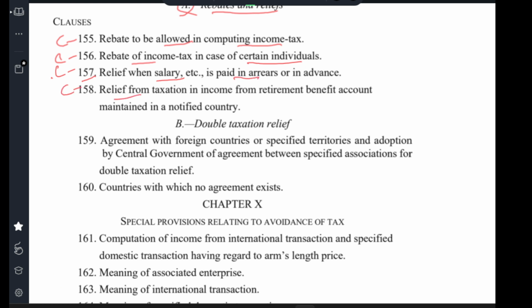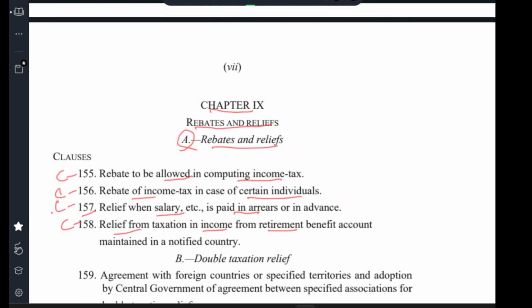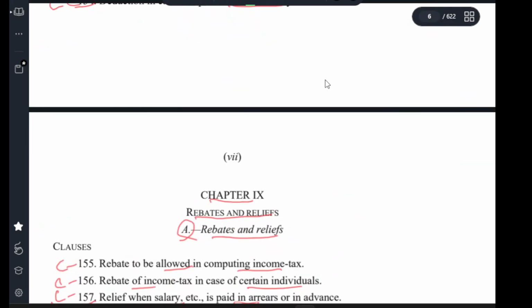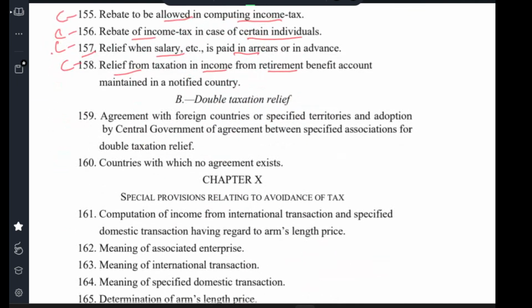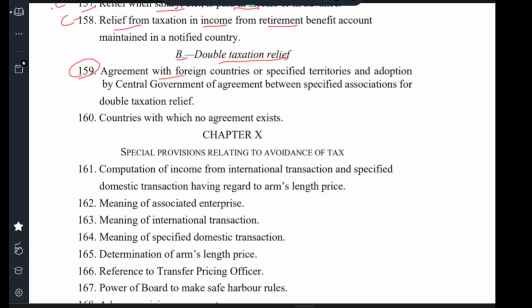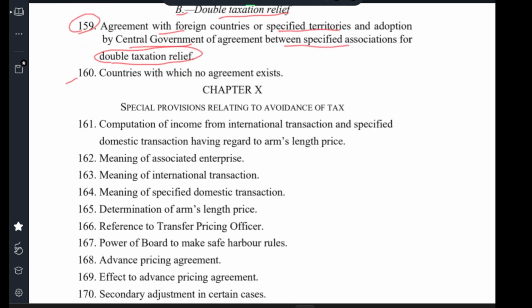Clause 158 Relief for taxation of income from retirement benefit accounts maintained in a notified country. B. Double taxation relief. Clause 159 Agreement with foreign country or specified territory, or adoption by the Central Government of an agreement with the specified association, for double taxation relief. Clause 160 Income from countries with which no agreement exists.